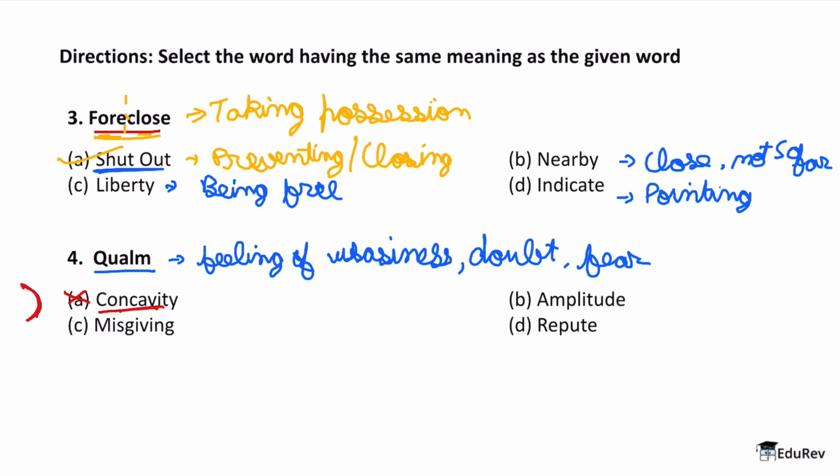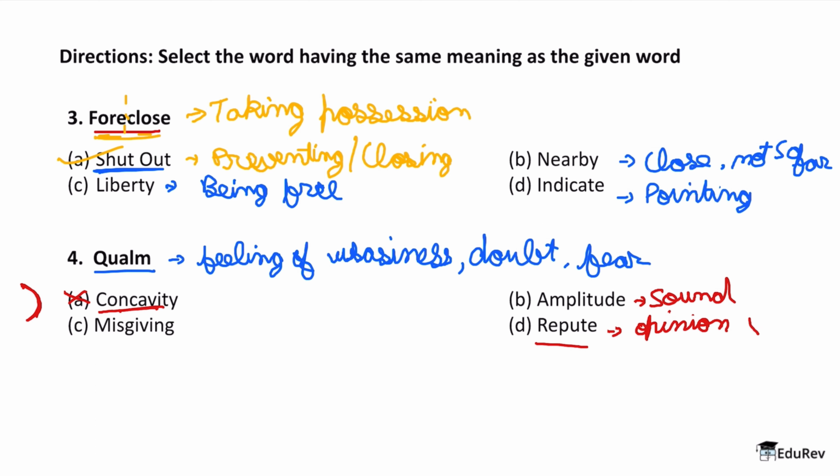What about amplitude? Now amplitude as a word means sound, generally at a very high volume. And what about repute? Repute means opinion, okay, so it means opinion per se, which is held by someone or something.